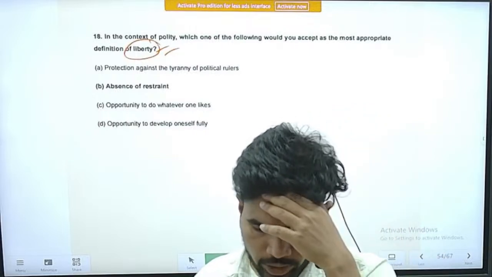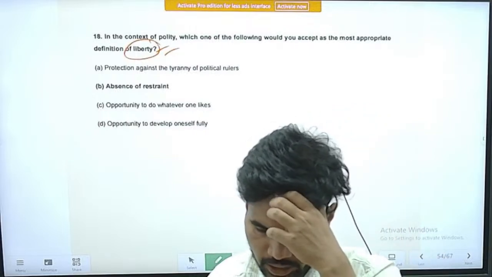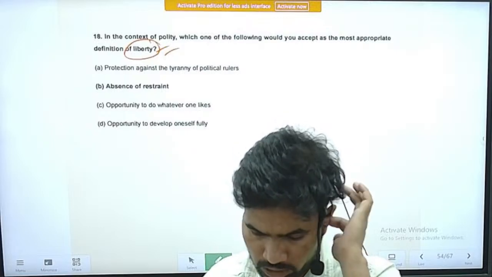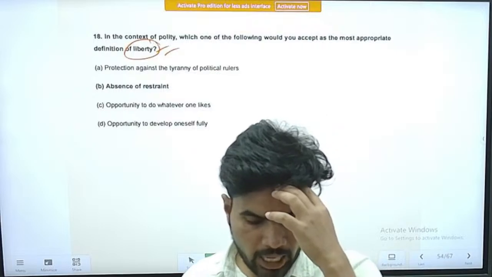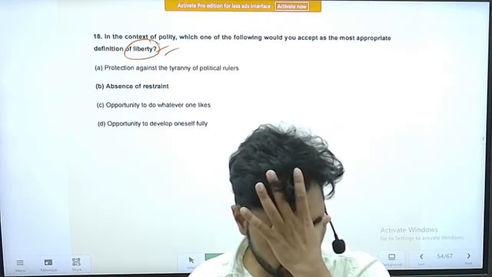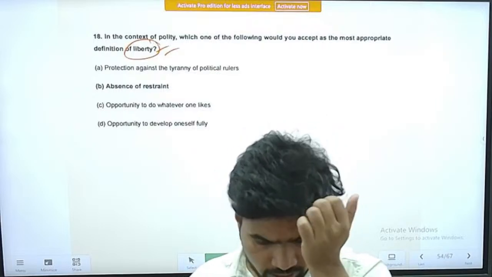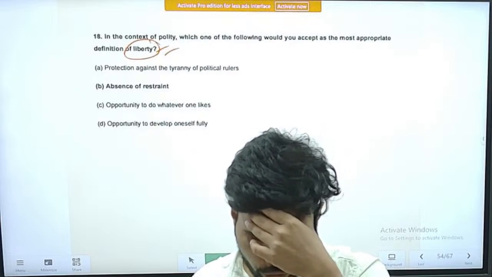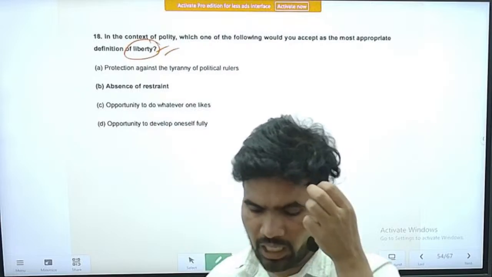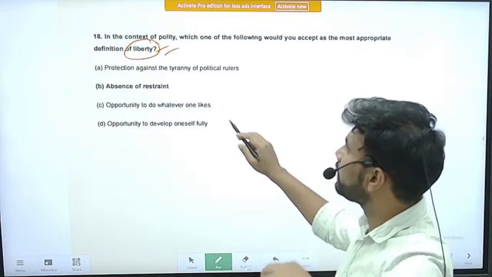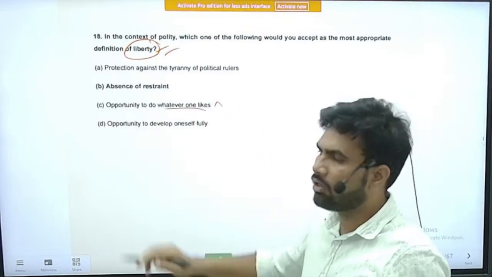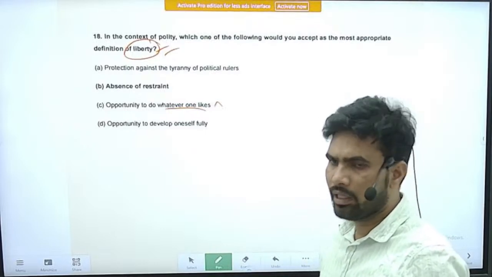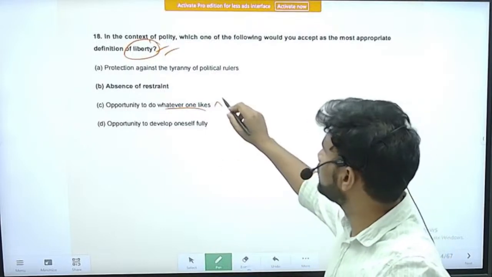Option A, protection against the tyranny of political rulers. Yes, somewhat it seems relevant. Option B, absence of restraint. Yes, this also seems relevant. Option C, opportunity to do whatever one likes. On the face of it, it seems correct, but it is not the actual definition of liberty. So you can straight away eliminate this option.